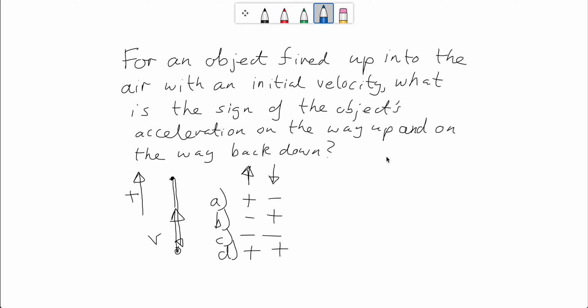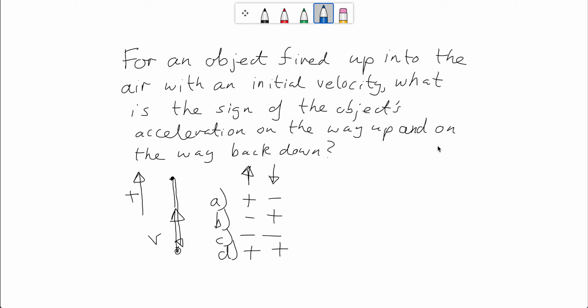Here's the problem that I posed. For an object fired up into the air with an initial velocity, what is the sign of the object's acceleration on the way up and on the way down? Up is positive in this problem. So the question was, is it A, on the way up the acceleration is positive and negative on the way down? Or is it B, on the way up it's negative, positive on the way down? Or is it C, negative on the way up and on the way down? Or D, positive on the way up and positive on the way down?